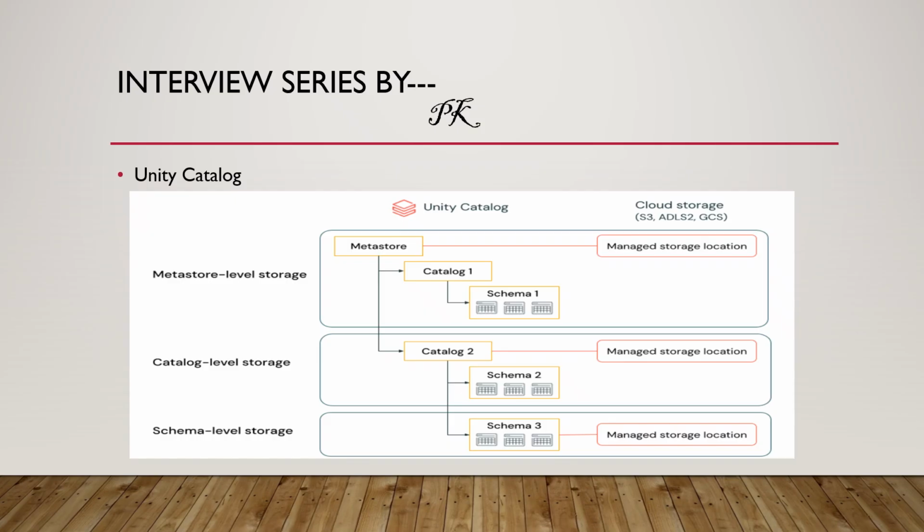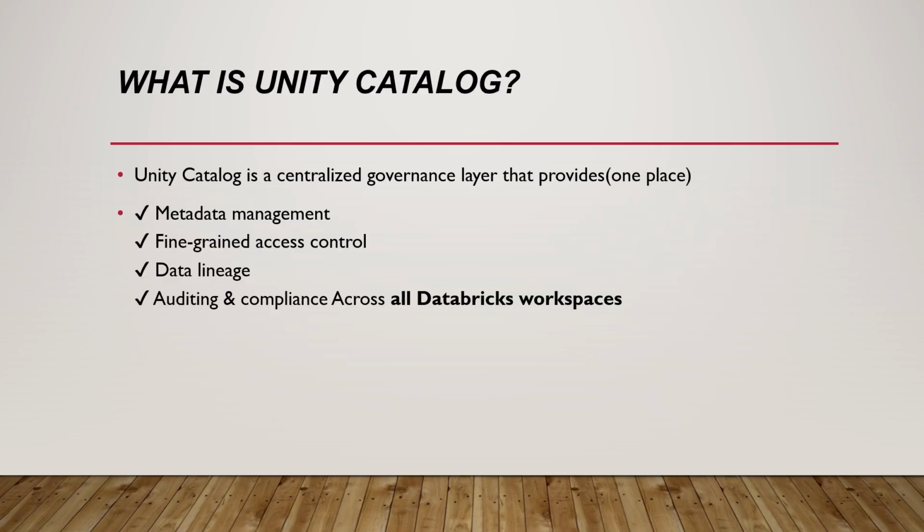An interviewer can ask how we can secure our data in the Databricks workspace, and whether there is any data governance tool. Then you can simply answer yes, we do have, and that is Unity Catalog. As you can see in the slide, Unity Catalog will secure all our storage, whether it is S3 or ADLS Gen2 or any other storage. It will provide governance for all our storage locations, catalogs and schemas. So this is about Unity Catalog.